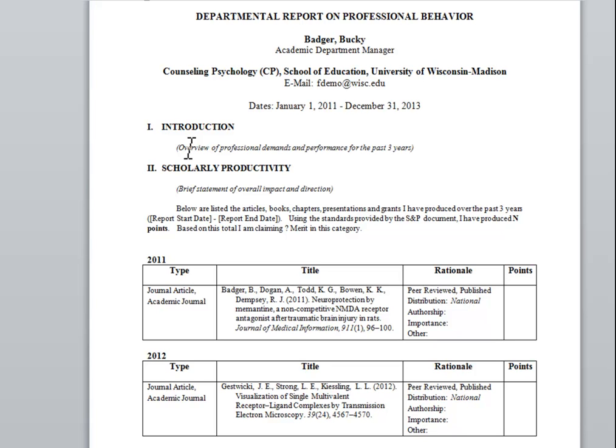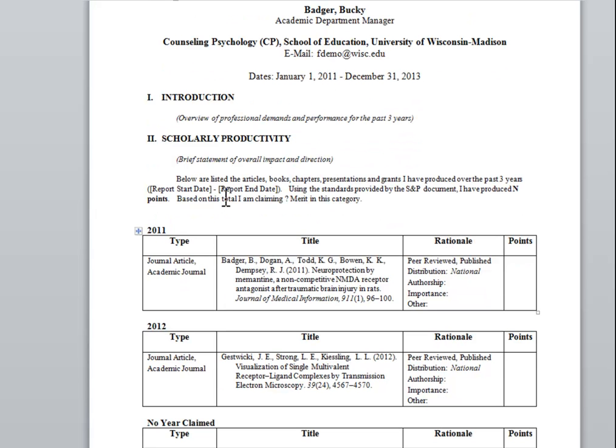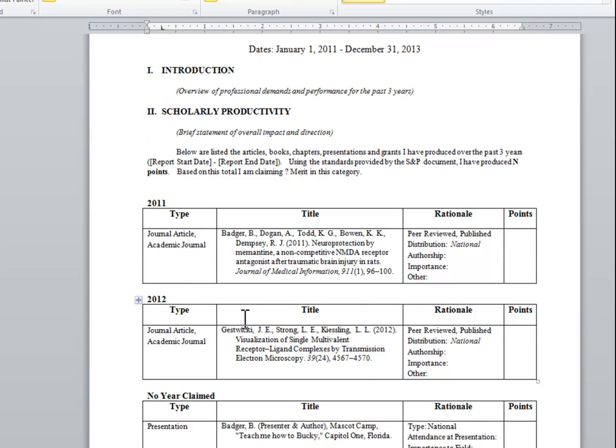For example, there is a placeholder text at the beginning of each section prompting you to enter brief introductory statements about each section. Other areas of the report into which you need to manually enter information are easier to miss, however. In the Scholarly Productivity section, you will need to update the information in the second paragraph.